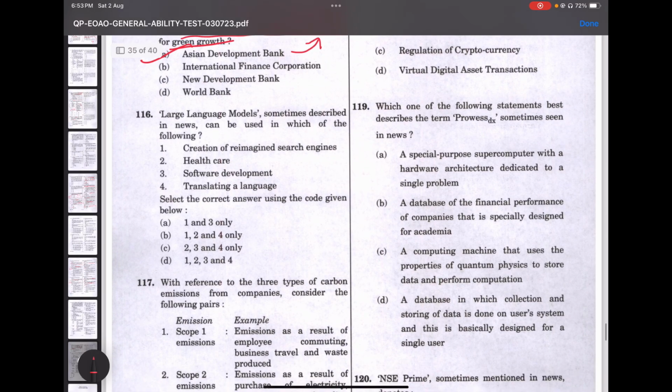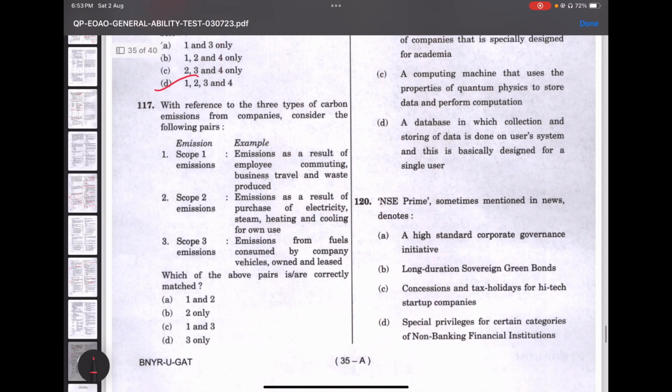Next, large language models can be used for which of the following? Creation of reimagined search engines, yes. Healthcare, yes. Software development, yes. Translating a language, yes. So 1, 2, 3 and 4, option D.